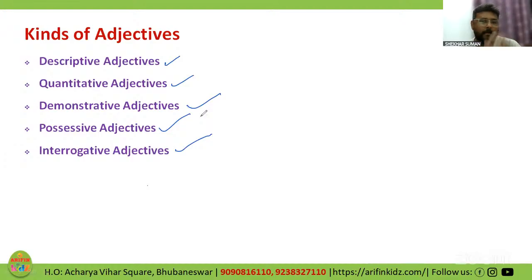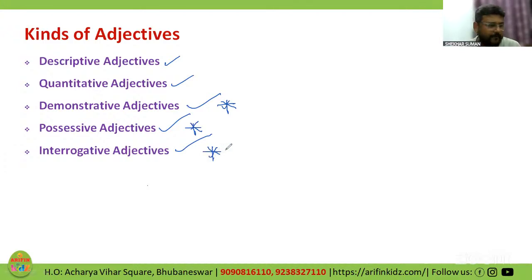These are the major adjectives that you need to focus on. There will be certain deflections when it comes to demonstrative adjectives, possessive adjectives, and interrogative adjectives.